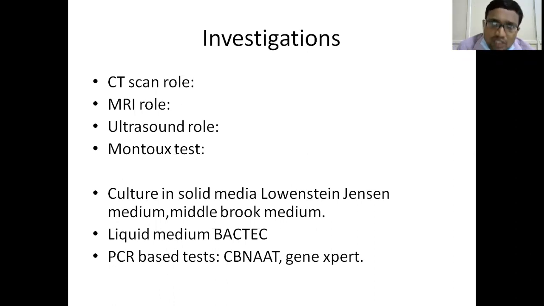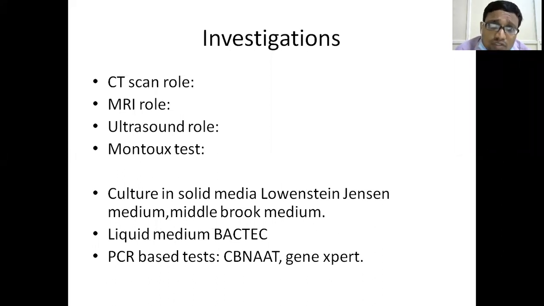Montoux test, role of Montoux test. Some people say it is not necessary to go for Montoux test these days, but it is a good test. Even nowadays, if it is negative, it indicates that a tubercular infection is less likely. But there are many cases of false negative reports in immunosuppressive conditions.